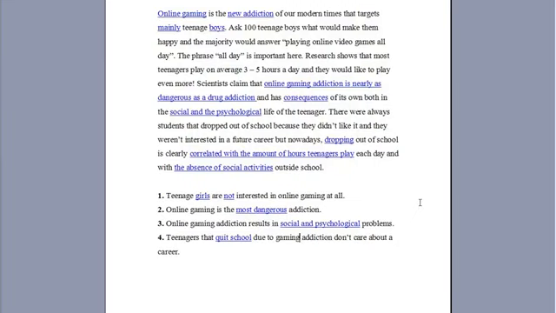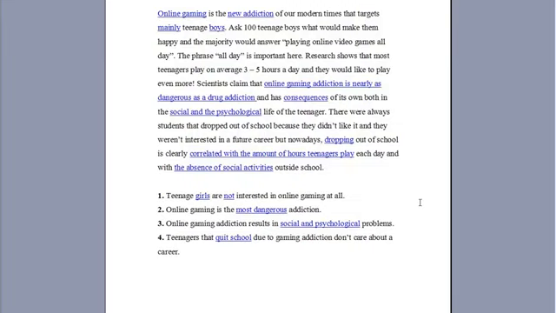So we read: online gaming addiction is nearly as dangerous and has consequences of its own both in the social and the psychological life of the teenager. What is it? Okay, it is true. The consequences of this addiction are both social and psychological in nature.